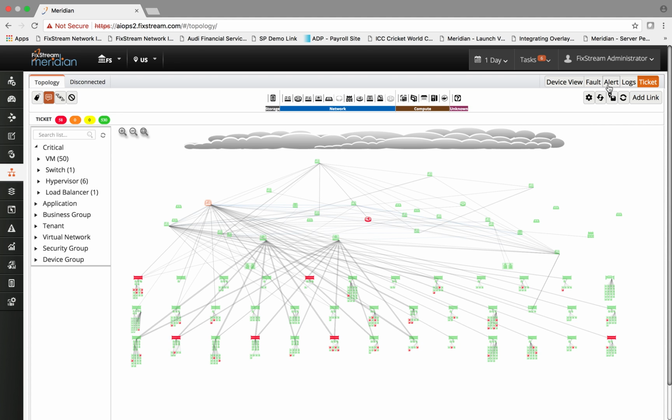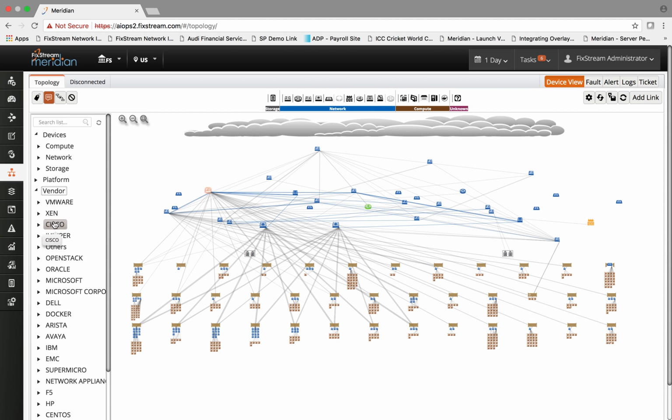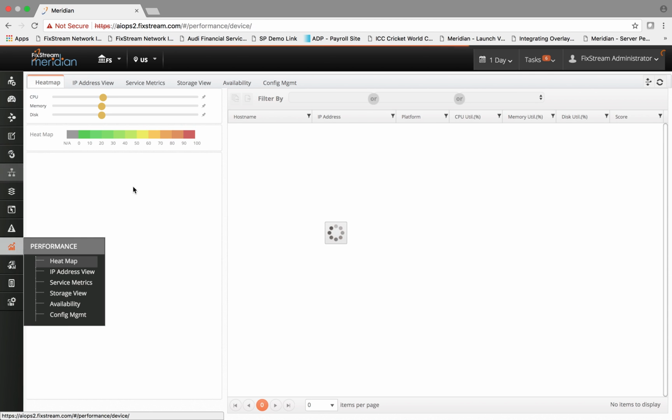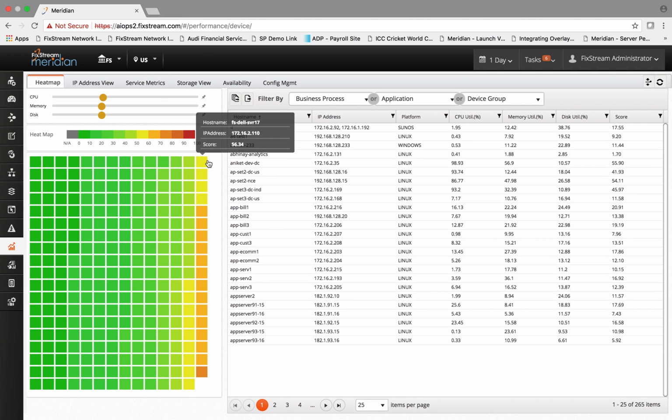You can also further filter this view by going to different devices on the left hand side and looking at vendor specific data within the topology or different device types on the left hand side. Once the data is collected and correlated on the topology map, the platform gives a holistic view into your performance data across the domains. So if you go to the performance center, the platform creates a heat map across every entity to understand how different entities are being used relative to each other.